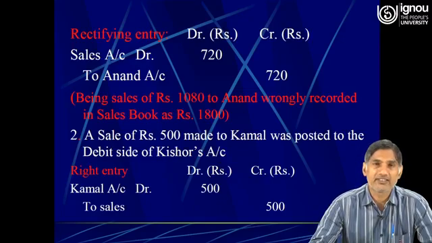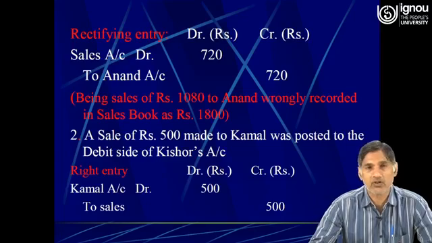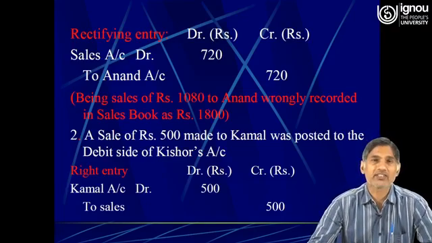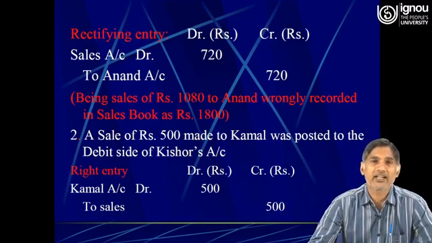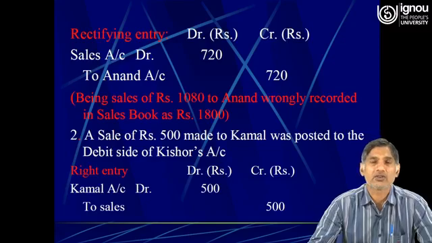Then the second journal entry is a sale of rupees 500 made to Kamal was posted to the debit side of Kishore account. Well friends, you see here a sale of rupees 500 made to Kamal. So here the right journal entry must be Kamal account debit to sales.